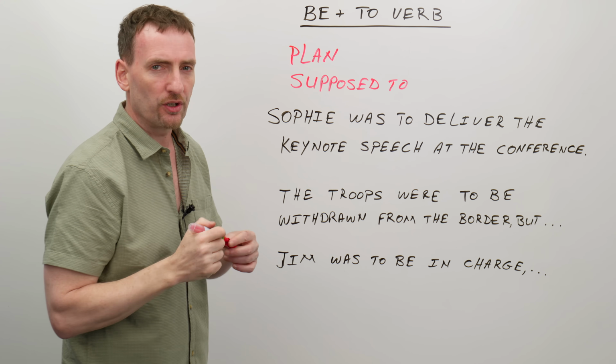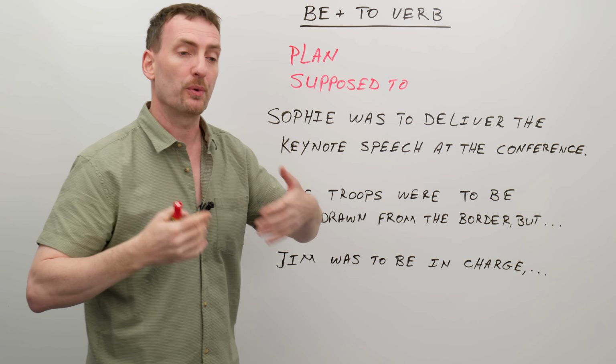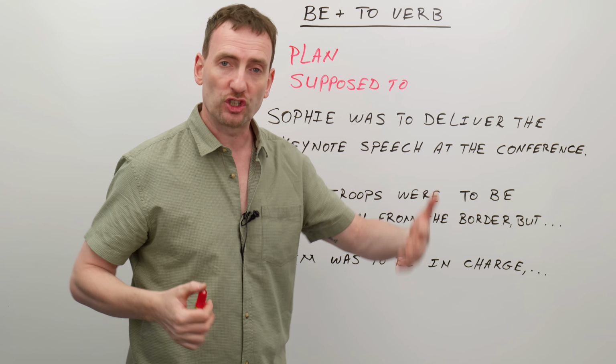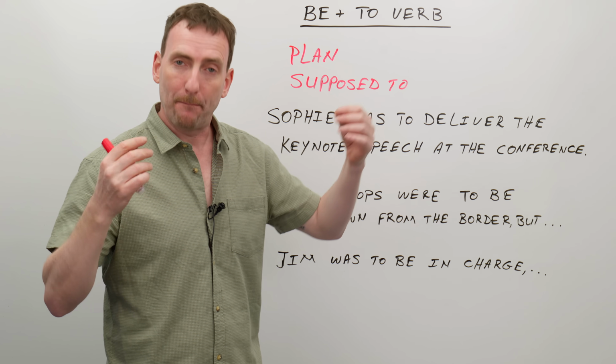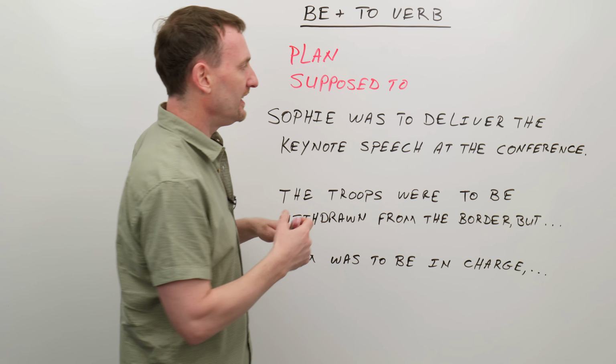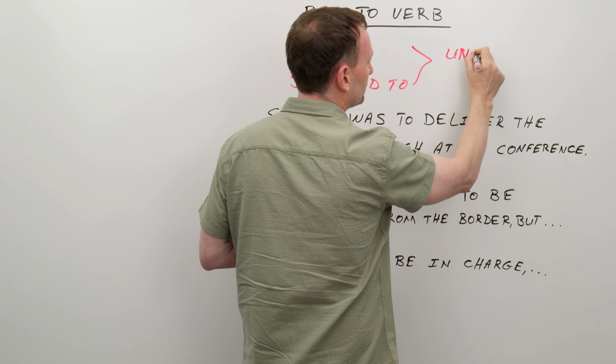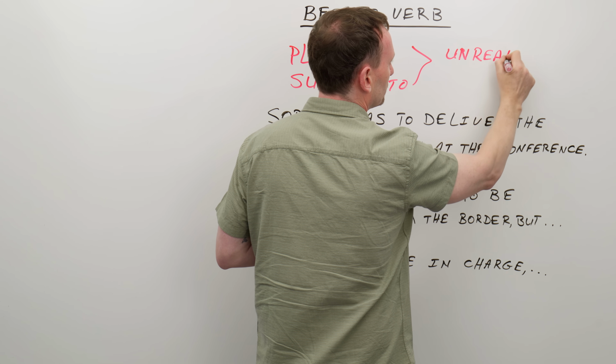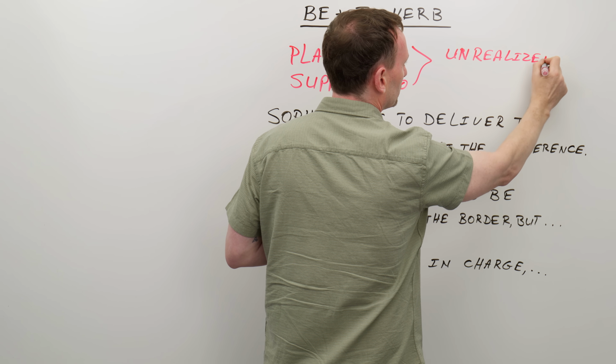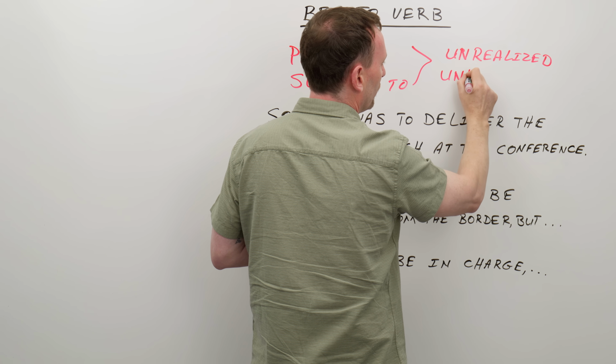And this is a key word you have to remember, supposed to. Something was supposed to happen. Something should have happened. But it didn't. And that's the key to this situation. Unrealized. Or the unknown results.